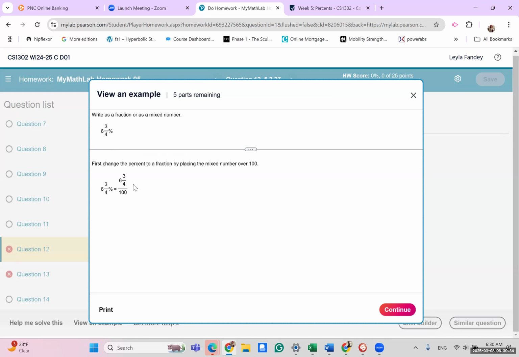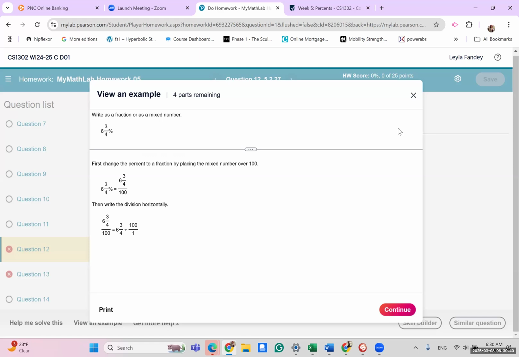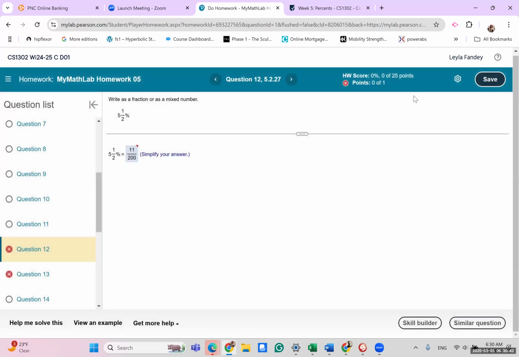So that's why we write it over 100. Then, if you continue, it will tell you what to do. Remember that fractions really are divisions. So this is really 5.5 divided by 100. That's what it is.